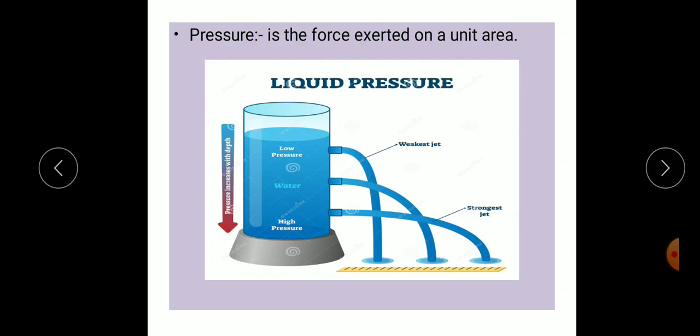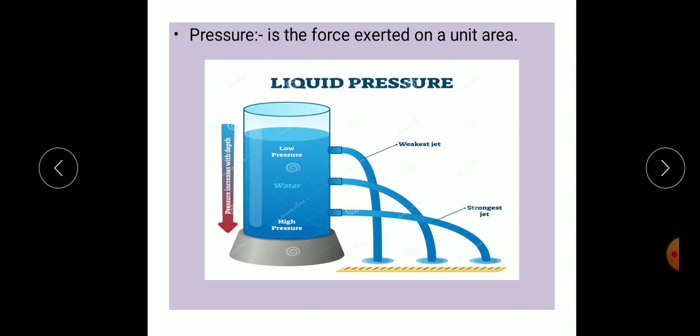As the level of water in the tin decreases, the pressure of water flowing out also decreases. So from this activity we can say that the pressure at any point in a liquid depends on the depth at that point in the liquid, and pressure in a liquid increases with depth. Pressure is greatest at the deepest point.